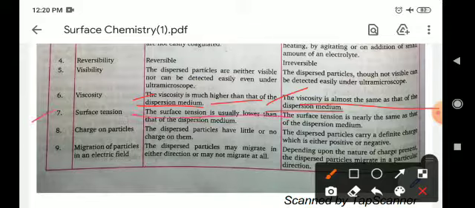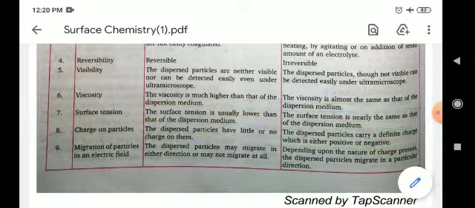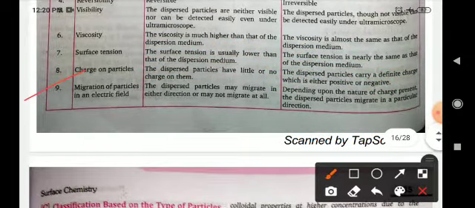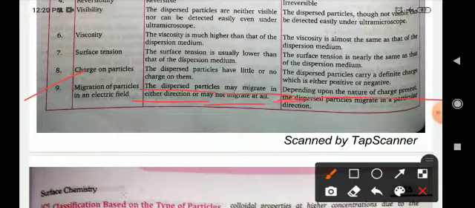Surface tension of lyophilic sols is usually lower than that of the dispersion medium. The surface tension of lyophobic sols is nearly the same as that of the dispersion medium. Charged particles: in lyophilic sols the dispersed particles have little or no charge on them. In lyophobic sols the dispersed particles carry a definite charge, which is either positive or negative. Migration of particles in an electric field: lyophilic particles may migrate in either direction or may not migrate at all, depending upon the nature of the charge present, while lyophobic particles migrate in a particular direction.